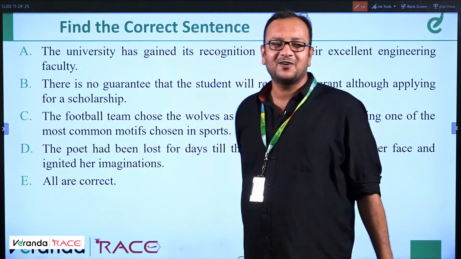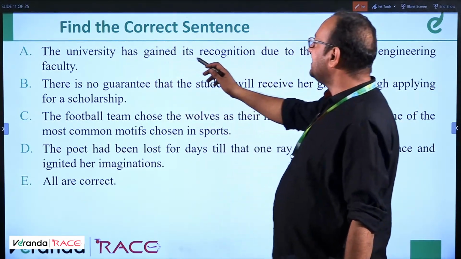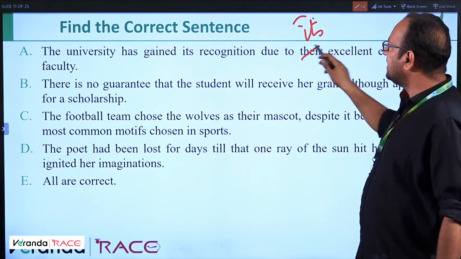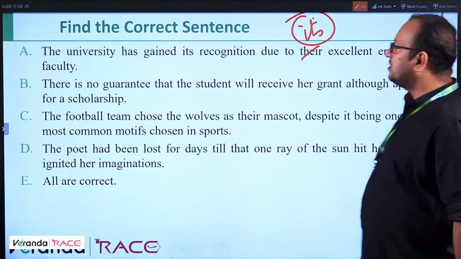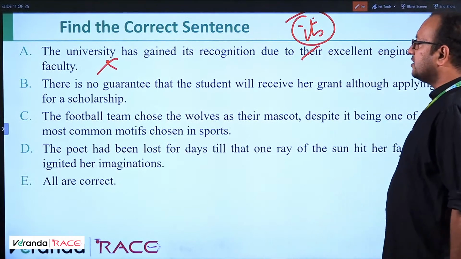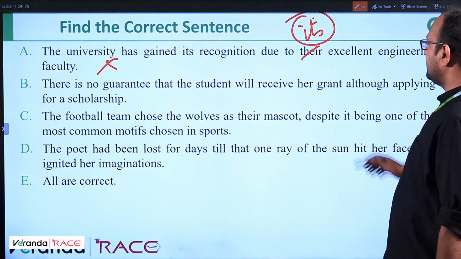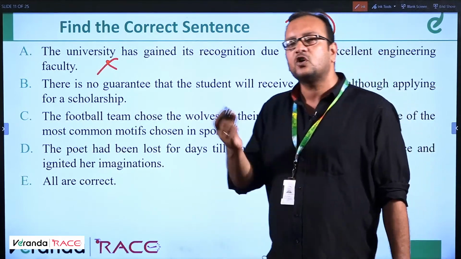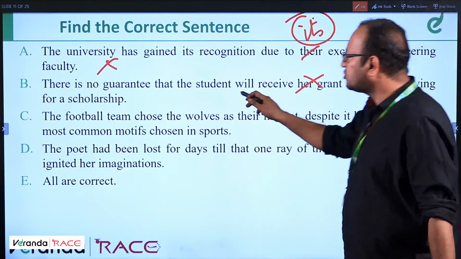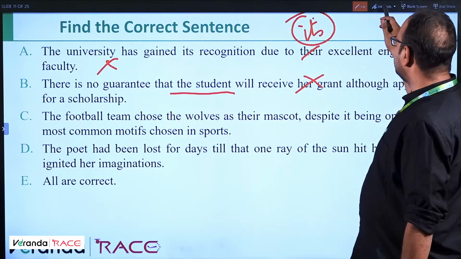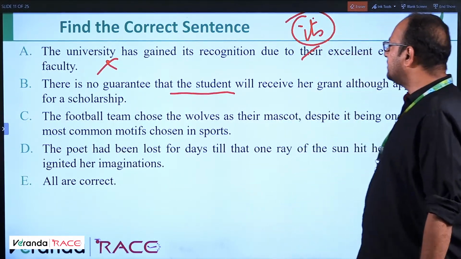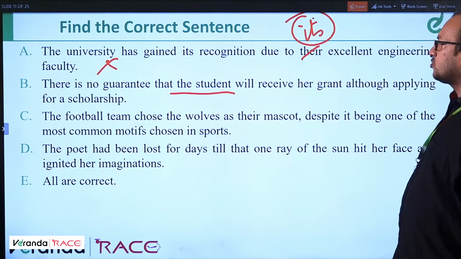Fine. Find the correct sentence. Let's solve the correct sentence. The university has gained its recognition due to their, so it should be its. It should be its, right? Its excellent engineering faculty. So this is incorrect sentence. Fine. Okay. There is no guarantee that the student will receive her grant, which is incorrect. Student should be replaced by his or her both. But still it is correct, right? Because you see, there is no guarantee that the student, we can also write her. It is not outright incorrect, I would say. Let's see whether it can be correct or not. There is no guarantee that the student will receive her grant although applying for a scholarship.